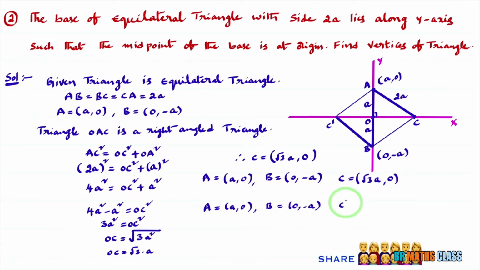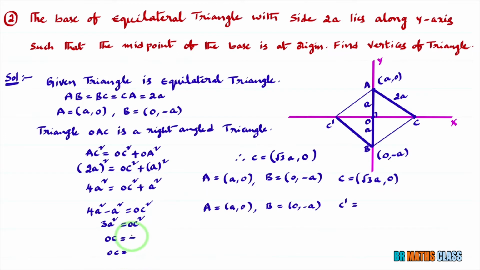C dash. See, as it is an equilateral triangle, here you need to observe one thing: OC square is 3a square, isn't it? OC is plus or minus root 3 a. Here what is C dash?